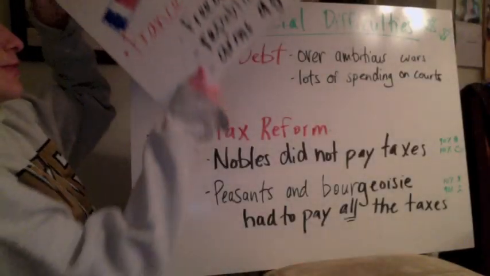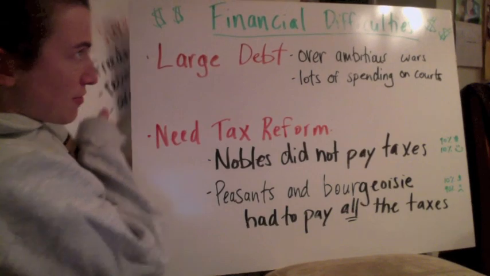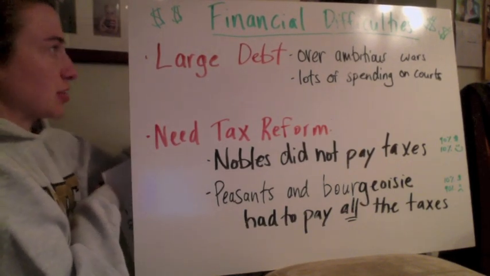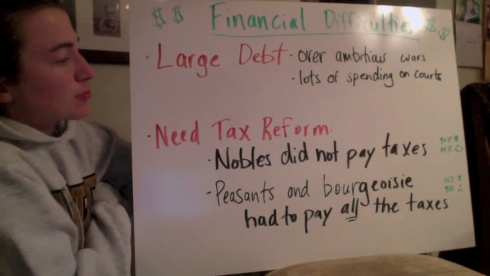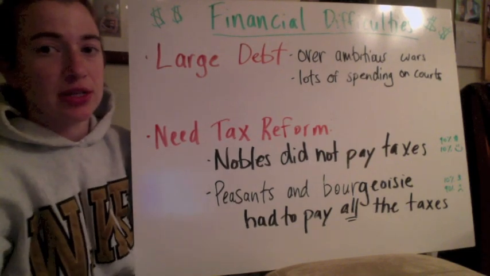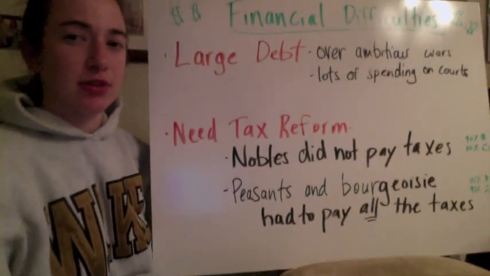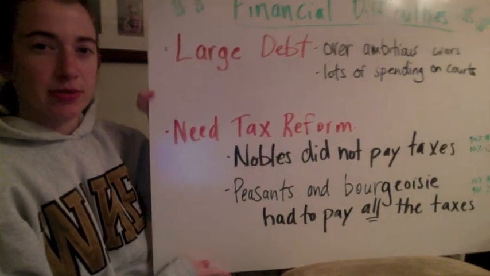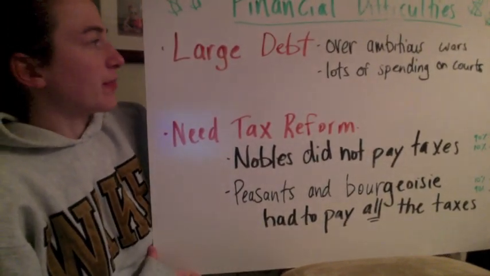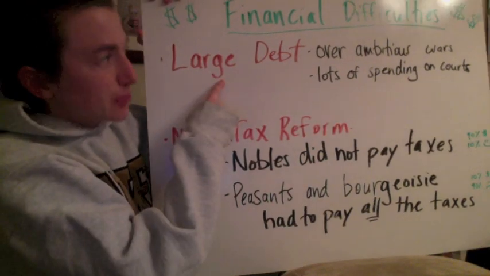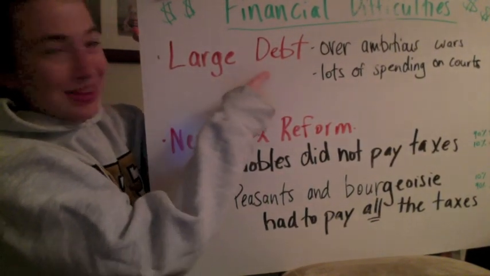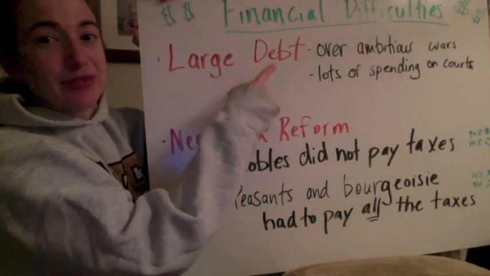And finally, financial difficulties. There are two main financial difficulties in France at the time. Sorry, can't really see that part. Sorry for the glare. But the first one is large debt, meaning France owes a lot of money.